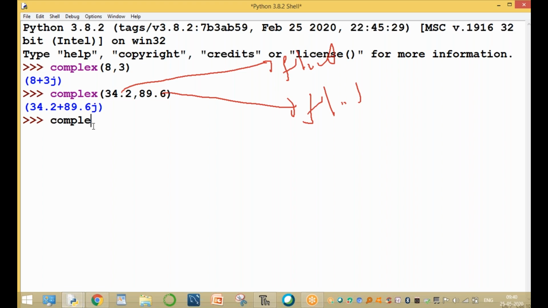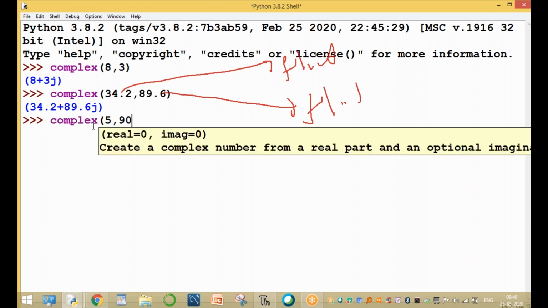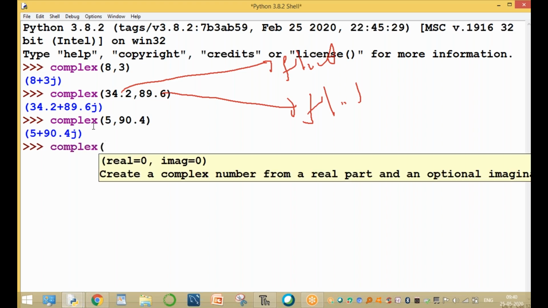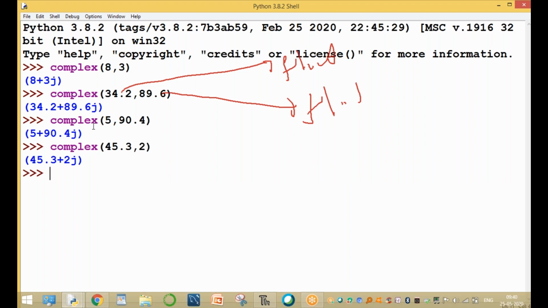Example, we are sending one argument integer and one float, 5 comma 90.4. One is integer, one is float. The output is 5 plus 90.4j. For example, complex of 45.3: the first is float, and the second one is the output is 45.3.